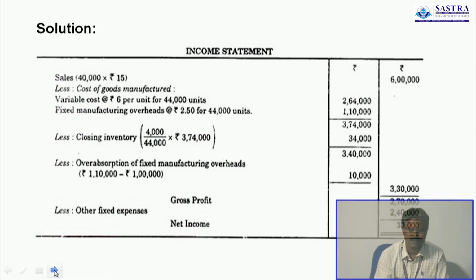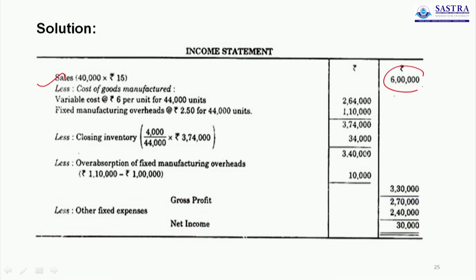So this is the answer. You start with sales 6 lakh less the cost of manufacturing or cost of goods sold, the variable cost 6 per unit. We produce 44,000 units, so total 2,64,000. The fixed manufacturing overhead per unit 2.50, already we produce 44,000, so 1,10,000 less closing stock.